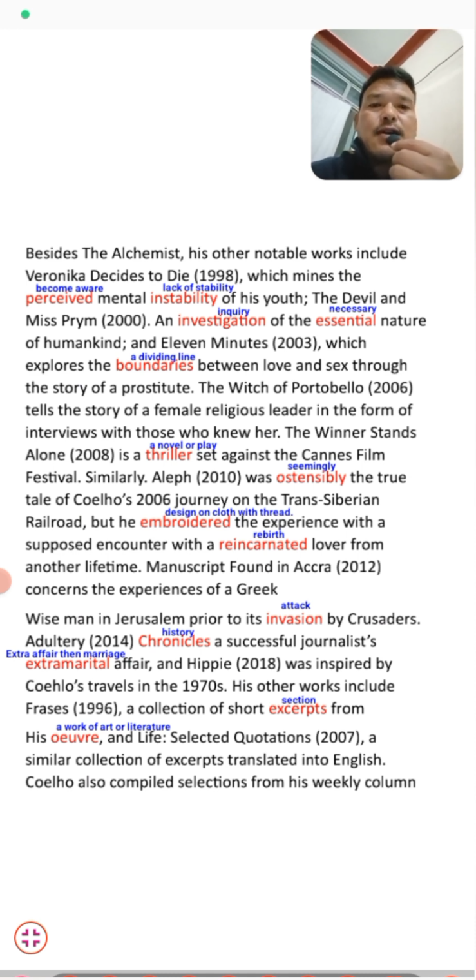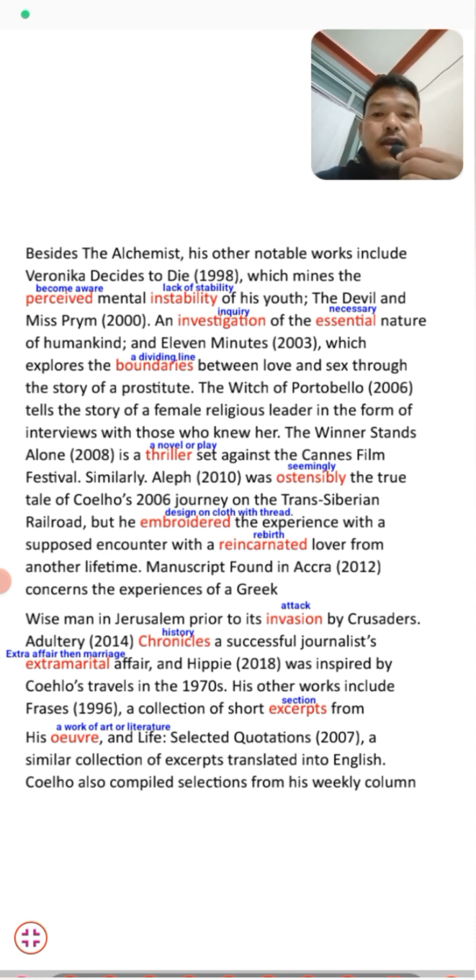Students, apart from The Alchemist, he started writing other books. First is Veronika Decides to Die, in 1998 he wrote this book, which means becoming aware of the mental instability of his youth. Then another book came, The Devil and Miss Prym, in 2000, an investigation, an inquiry into the essential nature of humankind.